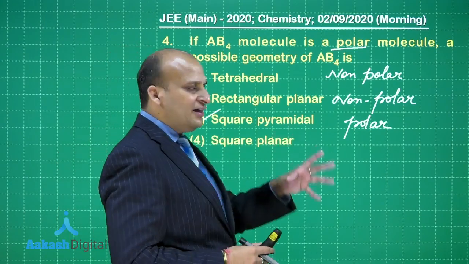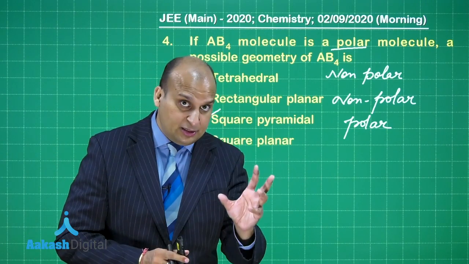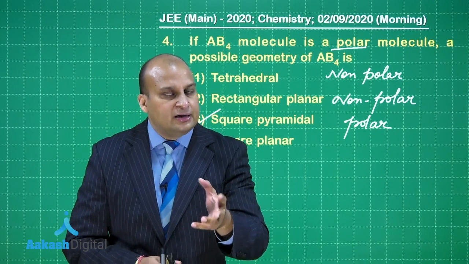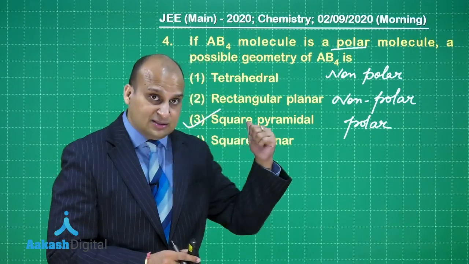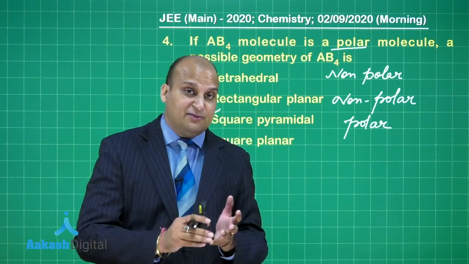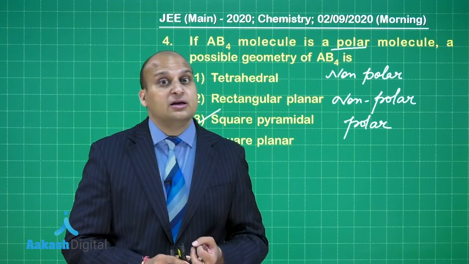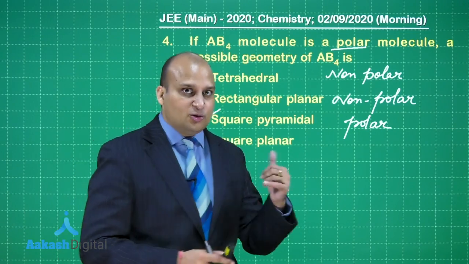So you see, in a way, over here they want you to understand the geometry and how many lone pairs are there, and on the basis of that, how you will determine the polarity of the molecule. I must say this is a good question. It is from chemical bonding. It deals with hybridization, with VSEPR theory, as well as considering the polarity of the molecule. So very good question, I should say.